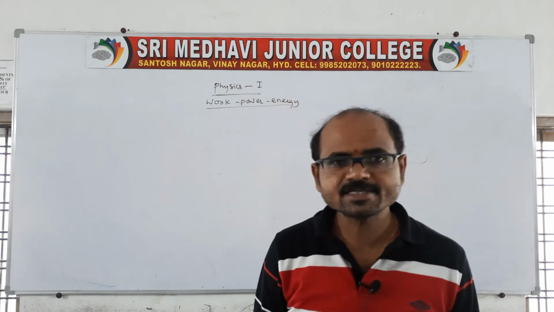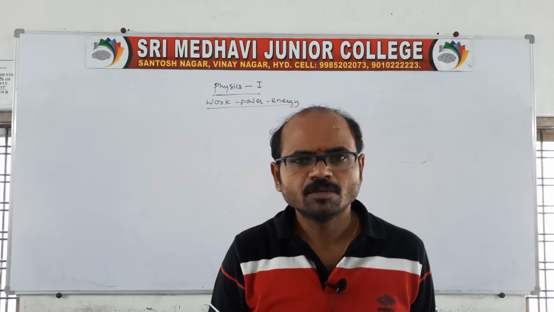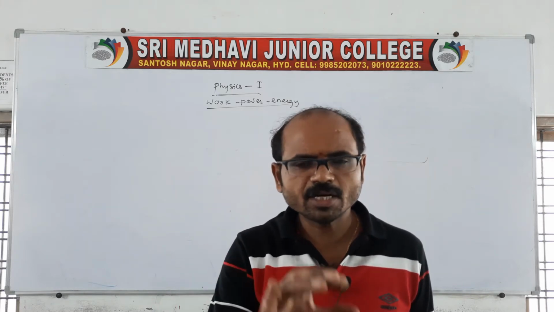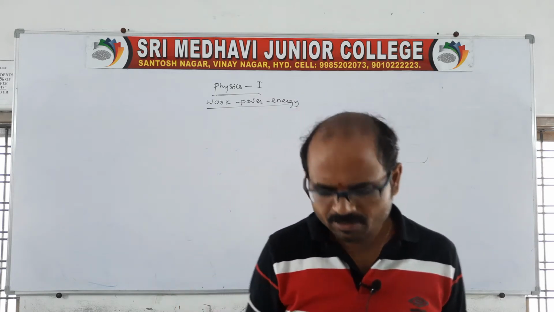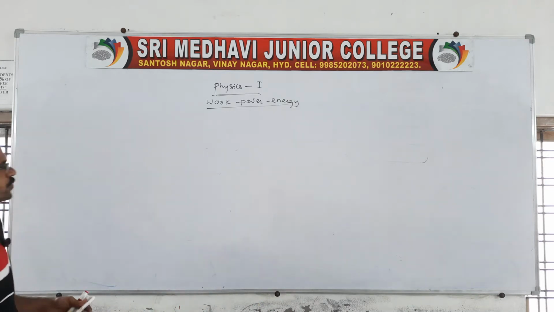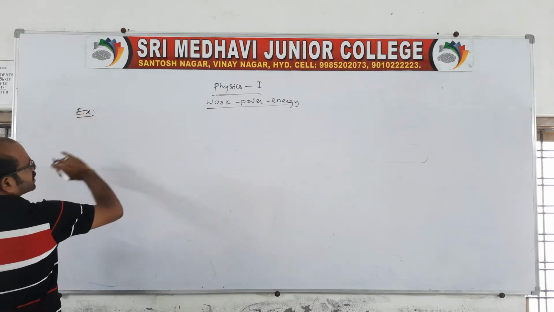In the previous class, we discussed work done: positive work, negative work and zero work, and I explained some examples related to that. I will tell you other examples also related to the same work done. Suppose in the case of a simple pendulum, an example of work done.